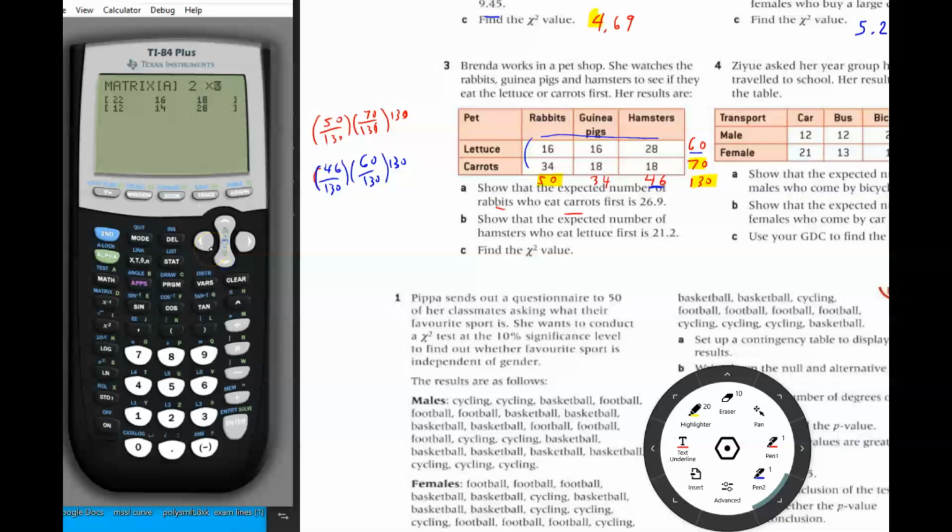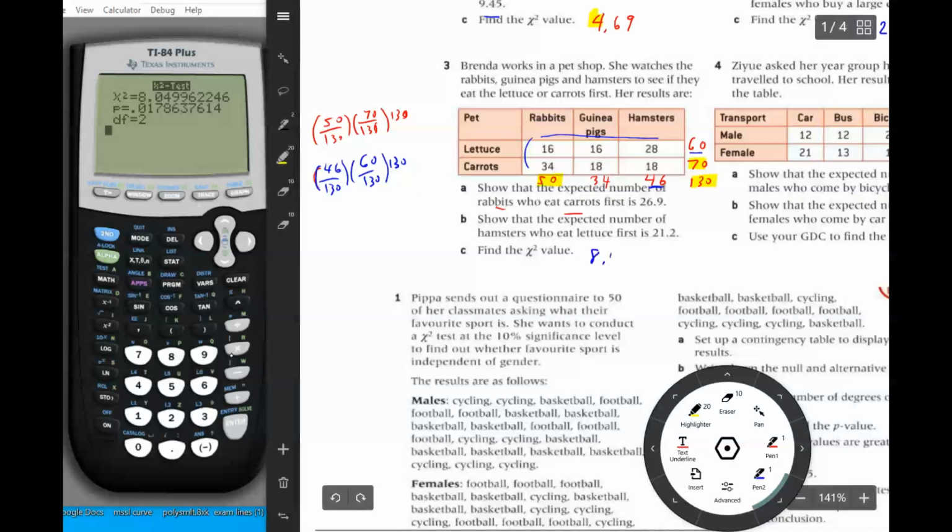And I'm going to input these numbers here, which I'll do offline so that I don't bore you. So I just put everything in there, and then I'll do stat test chi-squared, put AB for observed and expected, and I calculate, and it gives me a chi-squared value of 8.05.